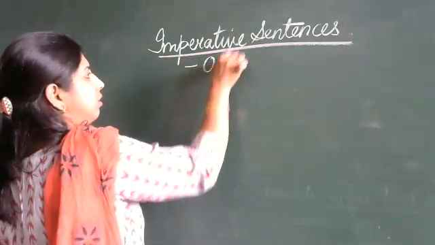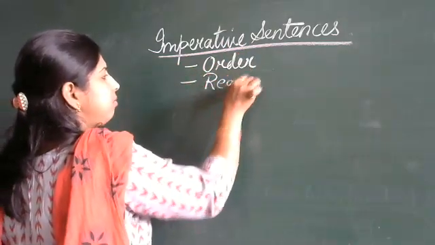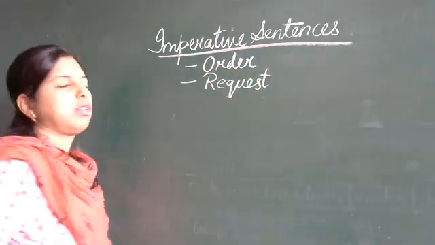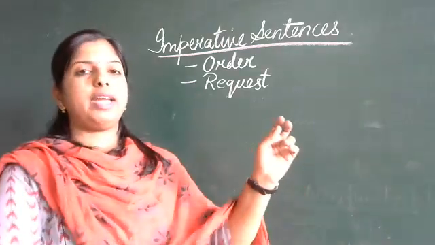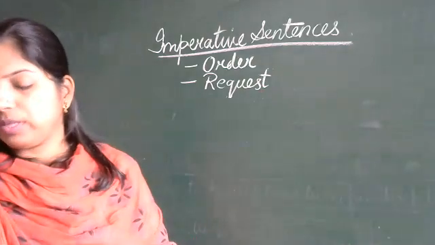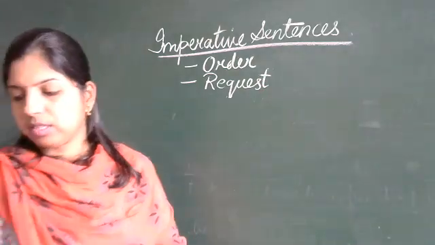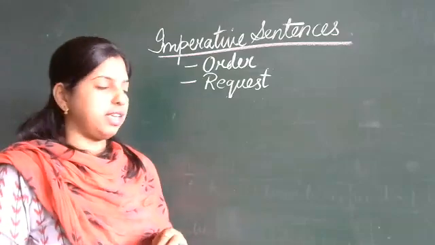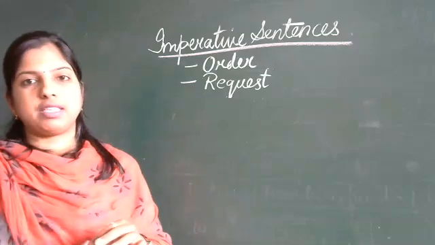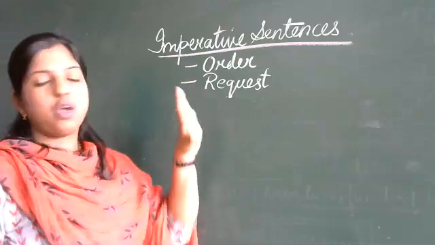One is order. Ma'am, it expresses request or order. Yes, very good. There are two kinds of imperative sentences: one with an order and one with a request. Ma'am, advice.